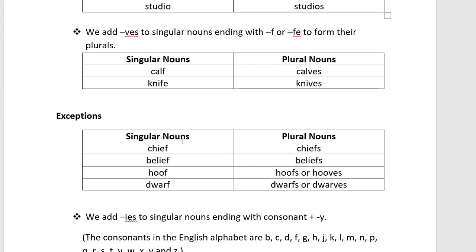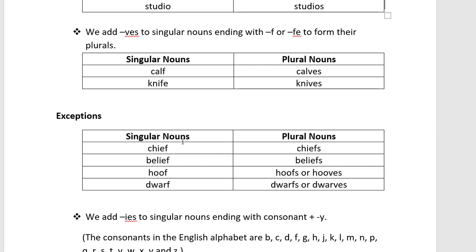So all are exceptions. In that case you cannot add VES, you need to add simply S at the end of the singular noun. The plural of chief is chiefs, belief is beliefs, hoof is hoofs or hooves, and dwarf is dwarfs or dwarves.